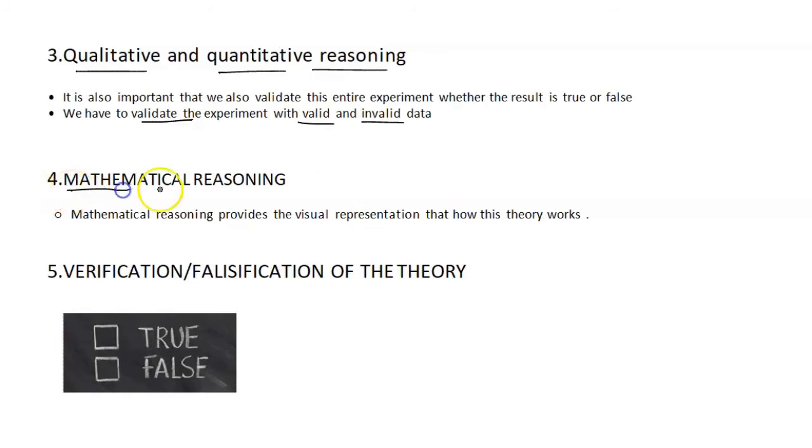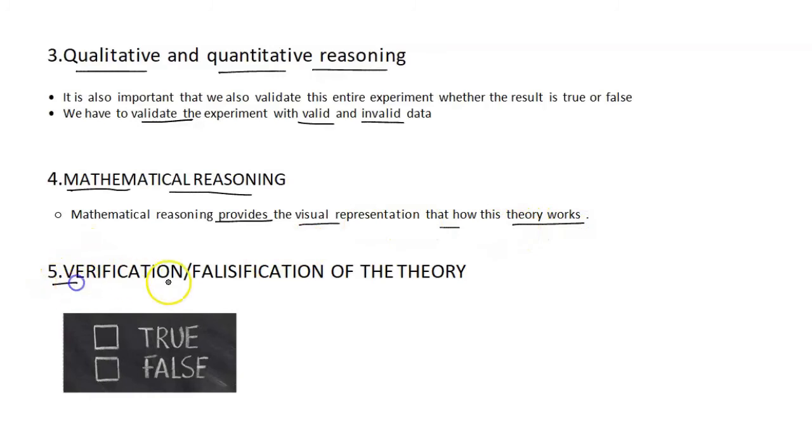So the next one is mathematical reasoning. Before going ahead with the theory of the experiment, it is very important to represent the experiment by mathematical modeling, which basically gives the visual representation of how this theory actually works. By viewing the mathematical model, it is very easy to understand the concept. So mathematical reasoning provides the visual representation of how this theory actually works.